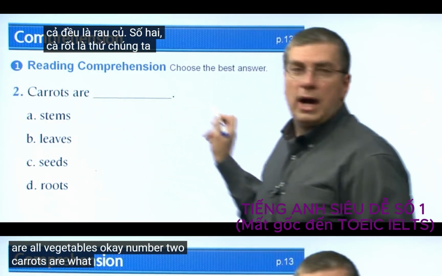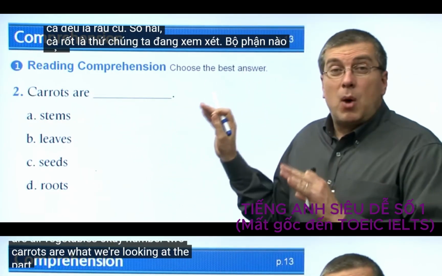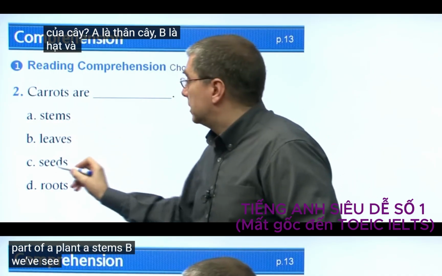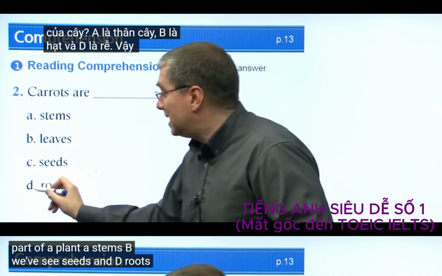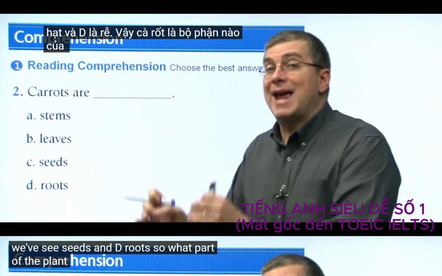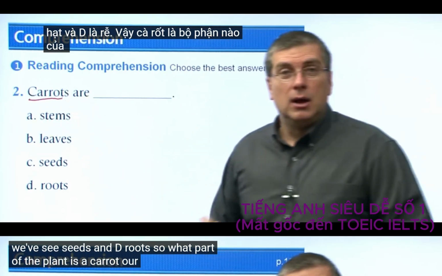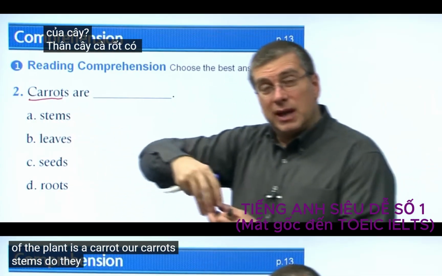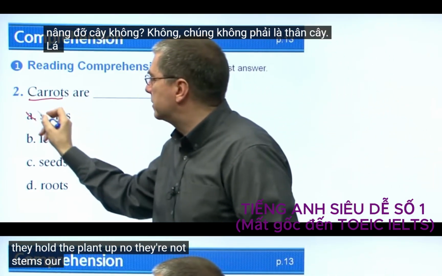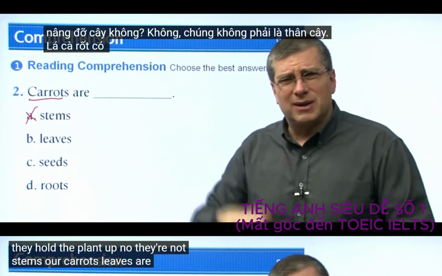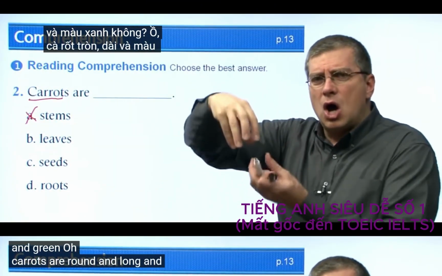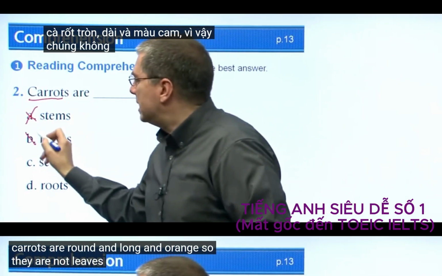Carrots are what? We're looking at the part of a plant. A, stems. B, leaves. C, seeds, and D, roots. So, what part of the plant is a carrot? Are carrots stems? Do they grow above the ground and they hold the plant up? No, they're not stems. Are carrots leaves? Are they flat and green? No, carrots are round and long and orange, so they are not leaves.